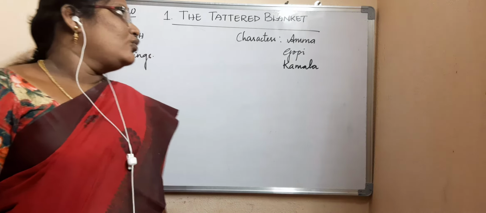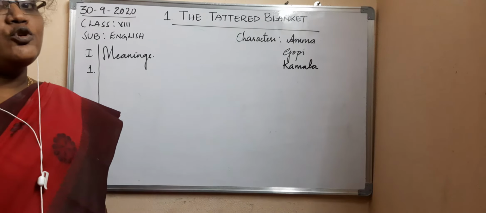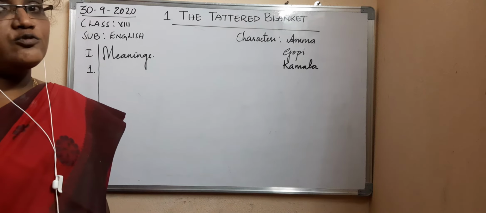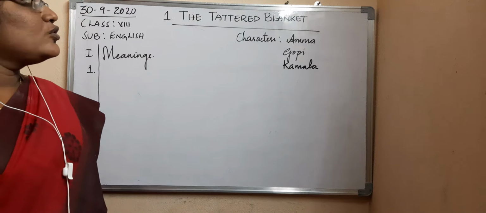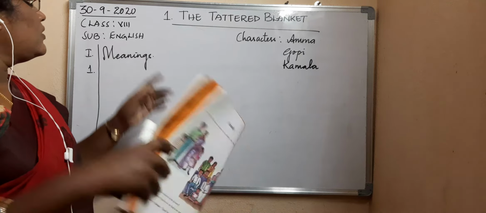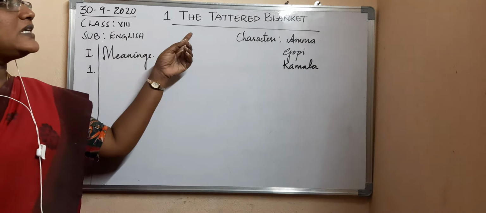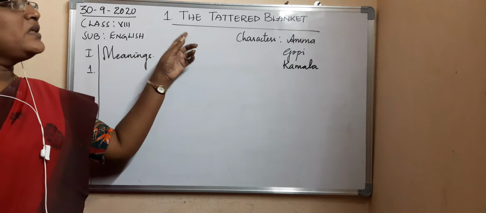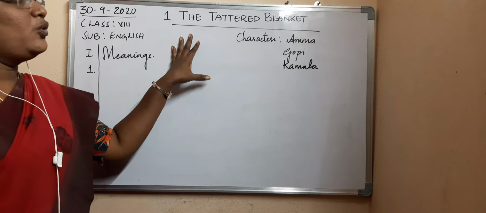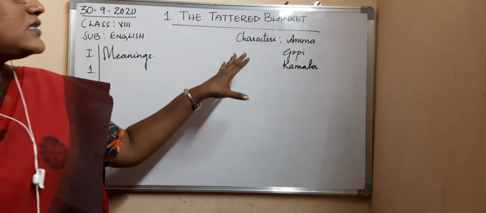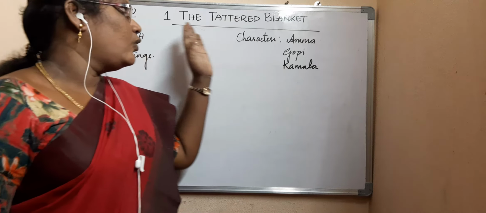Okay. So, in the previous class, I taught you how many kinds of parts of speech we have. Today, this is 8th class, and the first lesson is The Tattered Blanket. In this lesson, what characters are there? How many characters are involved? Let us go to the lesson.